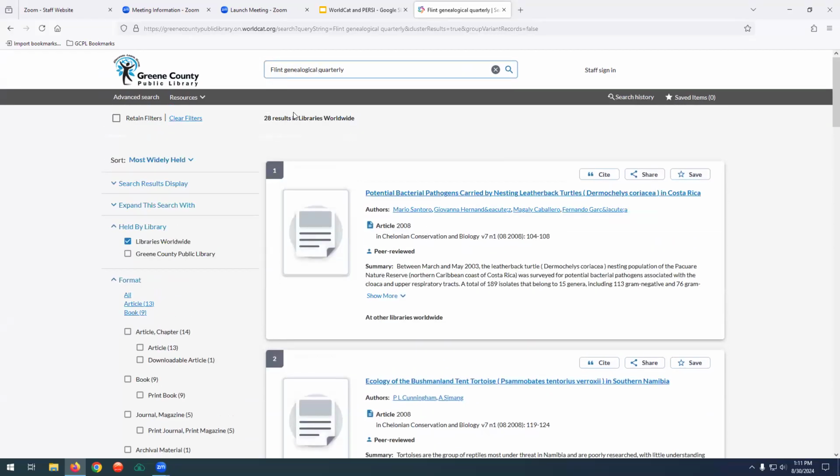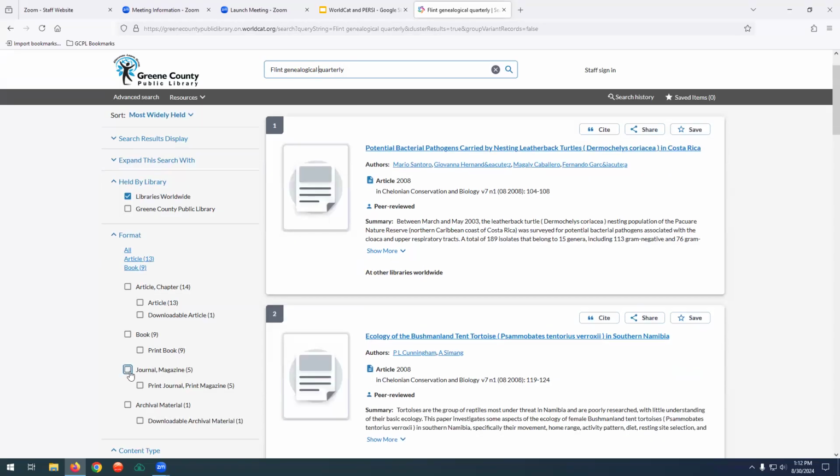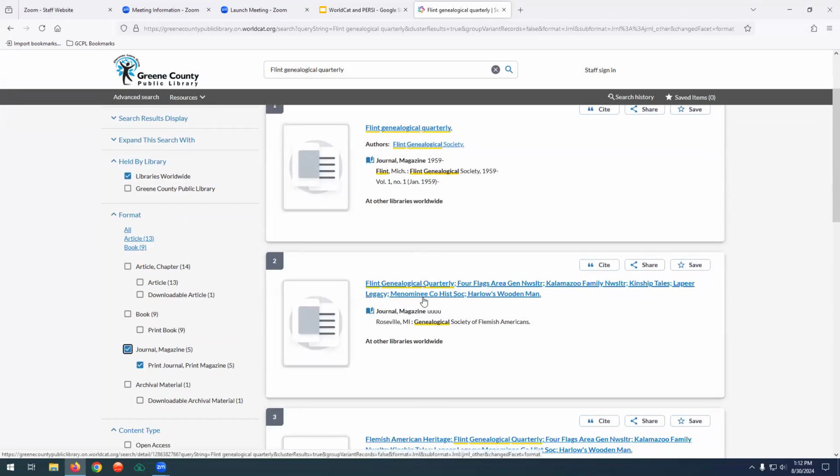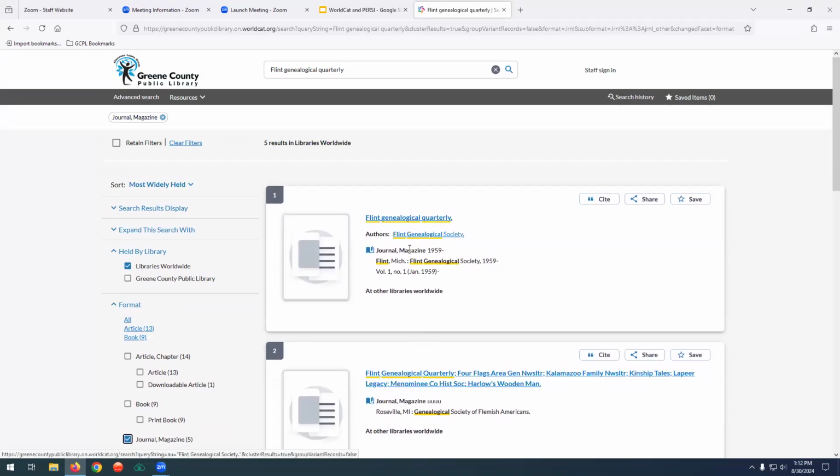As you can see, there are 28 results in worldwide libraries. Again, like with our other databases, things are always being added and updated, so what you see on the screen may not necessarily match the handouts from when I printed them out. I know the Flint Genealogical Quarterly was a periodical, like a monthly newsletter that was printed. So I'm going to go over here to journal, because I know it wasn't an article and it wasn't a book. It was a journal, magazine, periodical, something like that. I'm going to click that, and then boom, it pops right up here. This is the one I'm looking for, the Genealogical Quarterly from the Genealogical Society.